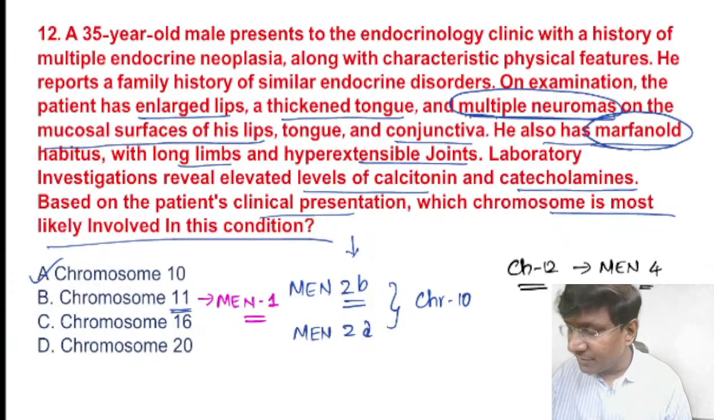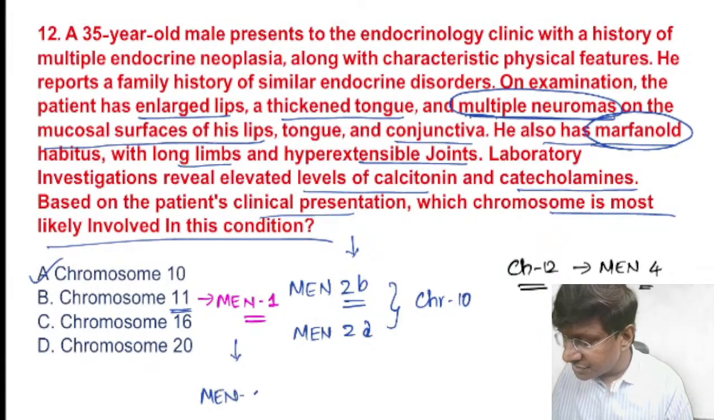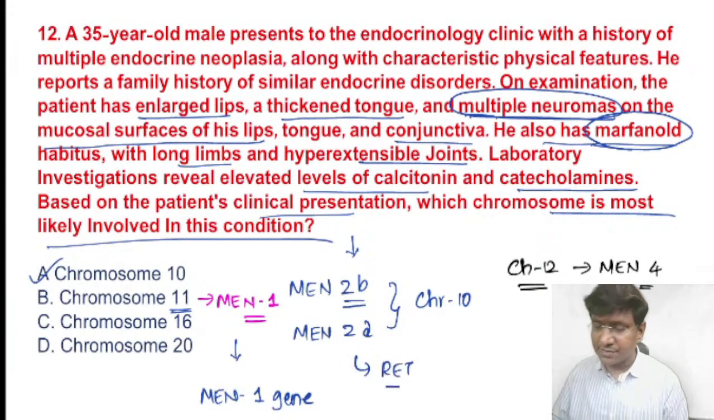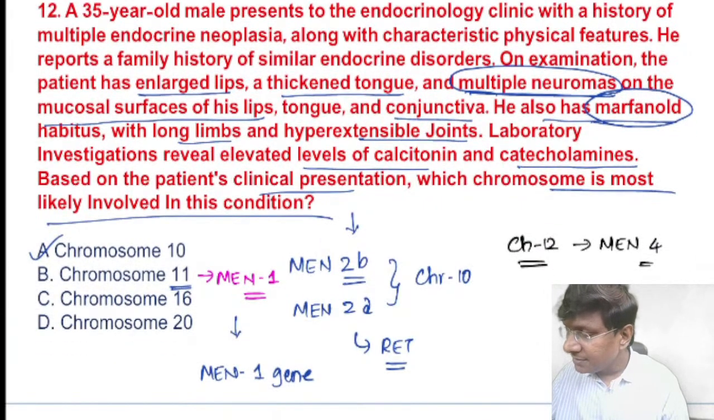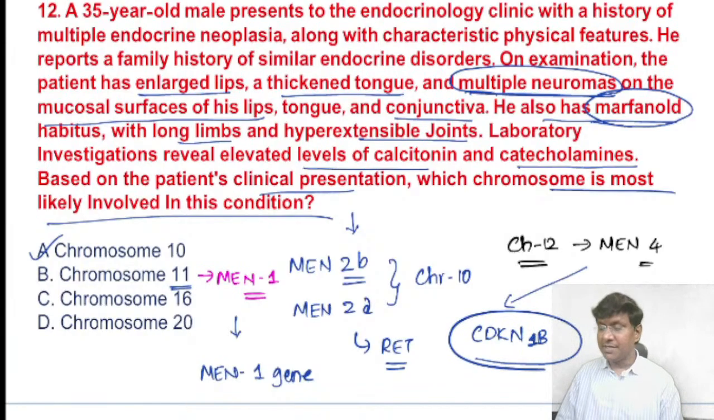You need to quickly remember the genes as well. In MEN 1 syndrome, the gene that is being mutated is the MEN1 gene, which is a tumor suppressor gene. Whereas in MEN 2A and MEN 2B, the gene that is being mutated is the RET proto-oncogene. Whereas in MEN 4, the gene that is being mutated is CDKN1B, right?